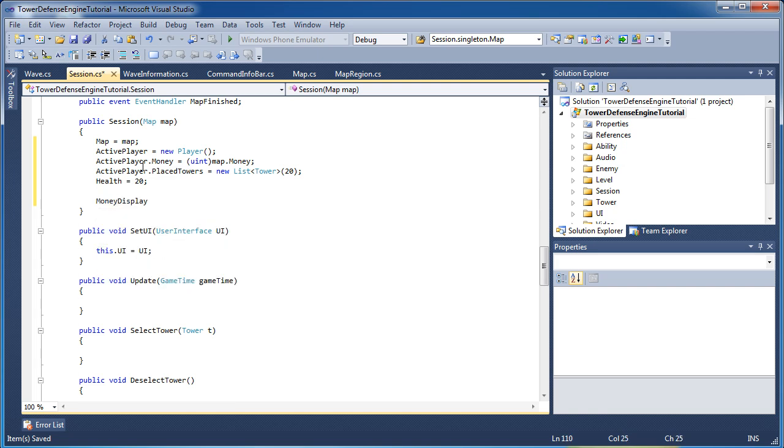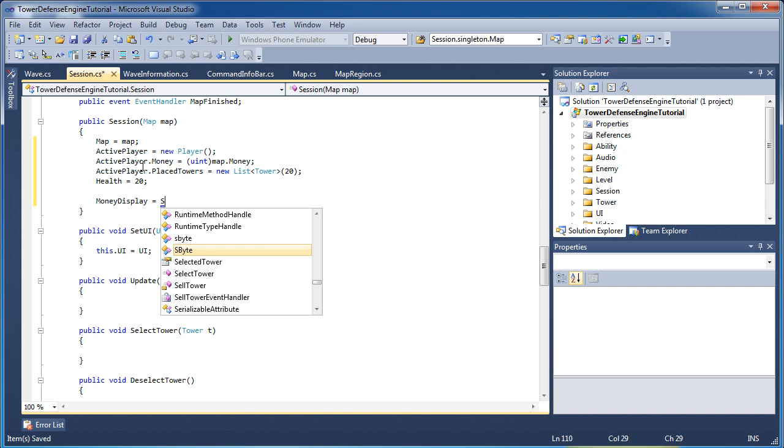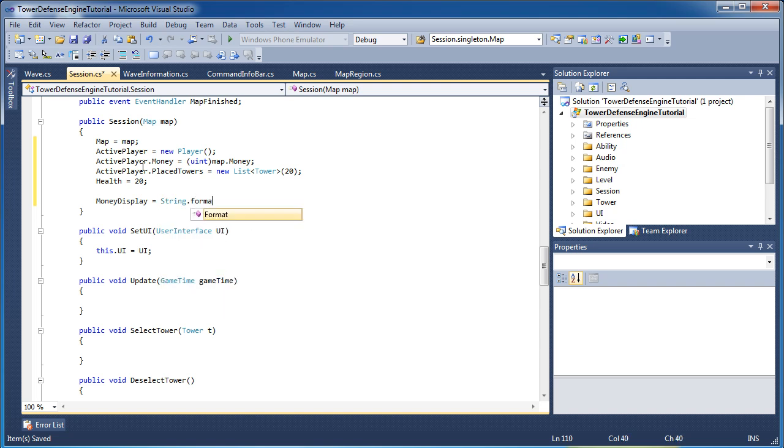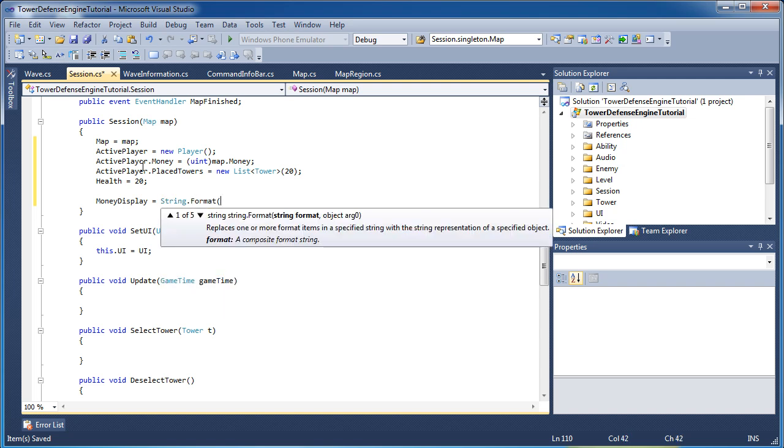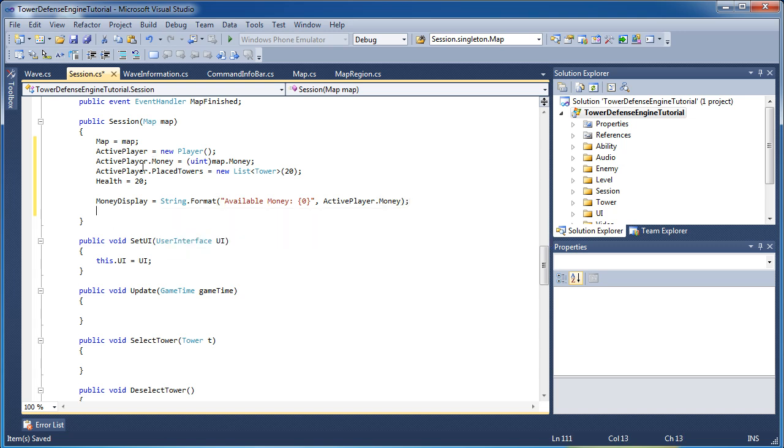Money display is equal to string.format, "Available money: {0}", active player.money.